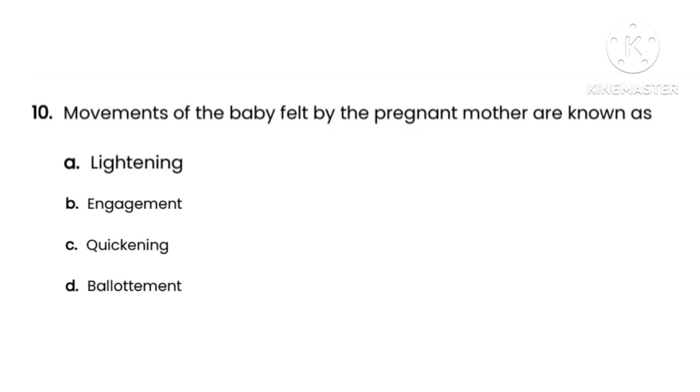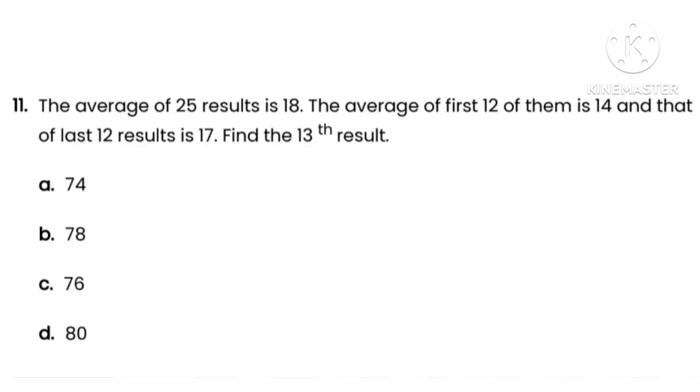Next question number 10. The question is, movements of the baby felt by the pregnant mother are known as. Here options are option A lightening, option B engagement, option C quickening, option D ballottement. So here the correct option is option C, that is quickening. And this quickening is defined as the first movements of the fetus felt in utero, and it is felt by the pregnant mother. And movements have been felt as early as 18 weeks in primigravida and about 2 weeks earlier in multigravida.